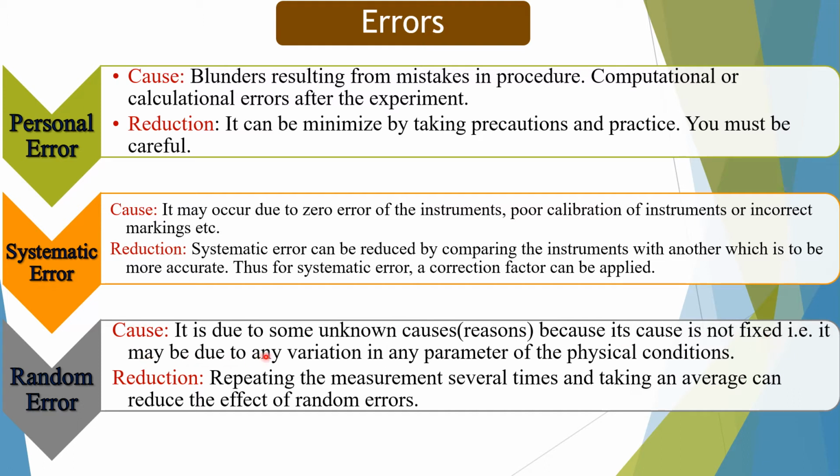It may be due to any variation in any parameter of the physical conditions, due to temperature, pressure, humidity, or other unknown causes. How can we reduce random error? We can reduce random errors by repeating the measurement several times, and taking an average can reduce the effect of random errors.